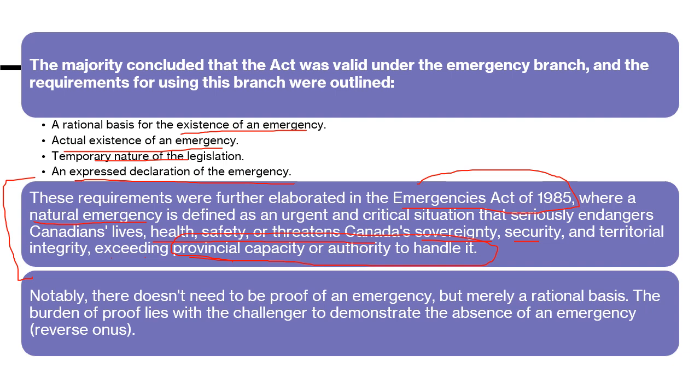Notably, there doesn't need to be proof of emergency but merely a rational basis. So the burden of proof lies with the challenger to demonstrate the absence of emergency. If someone says there was no emergency, that person has to prove before the court of law why there was no emergency. So the burden here is a reverse onus on the person stating this.